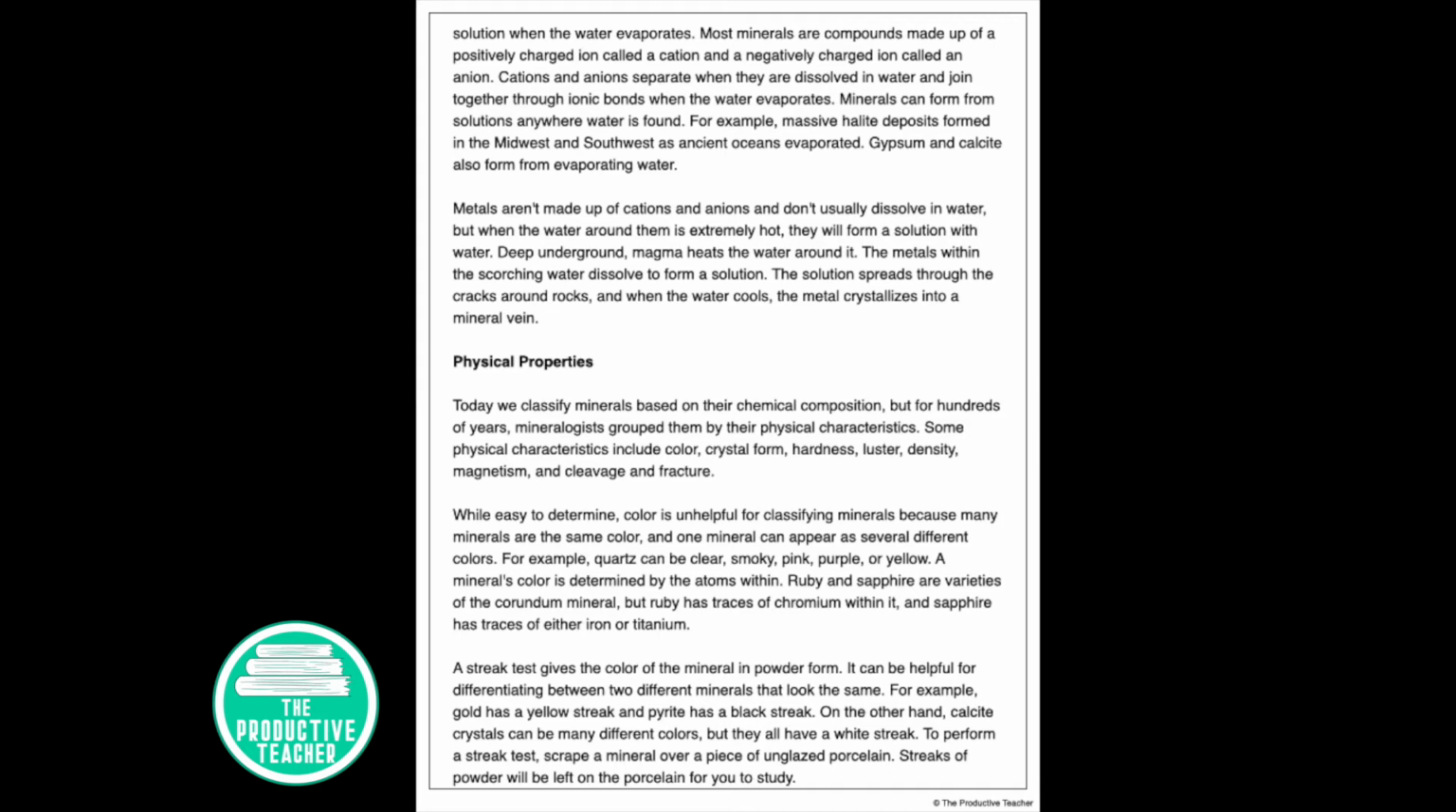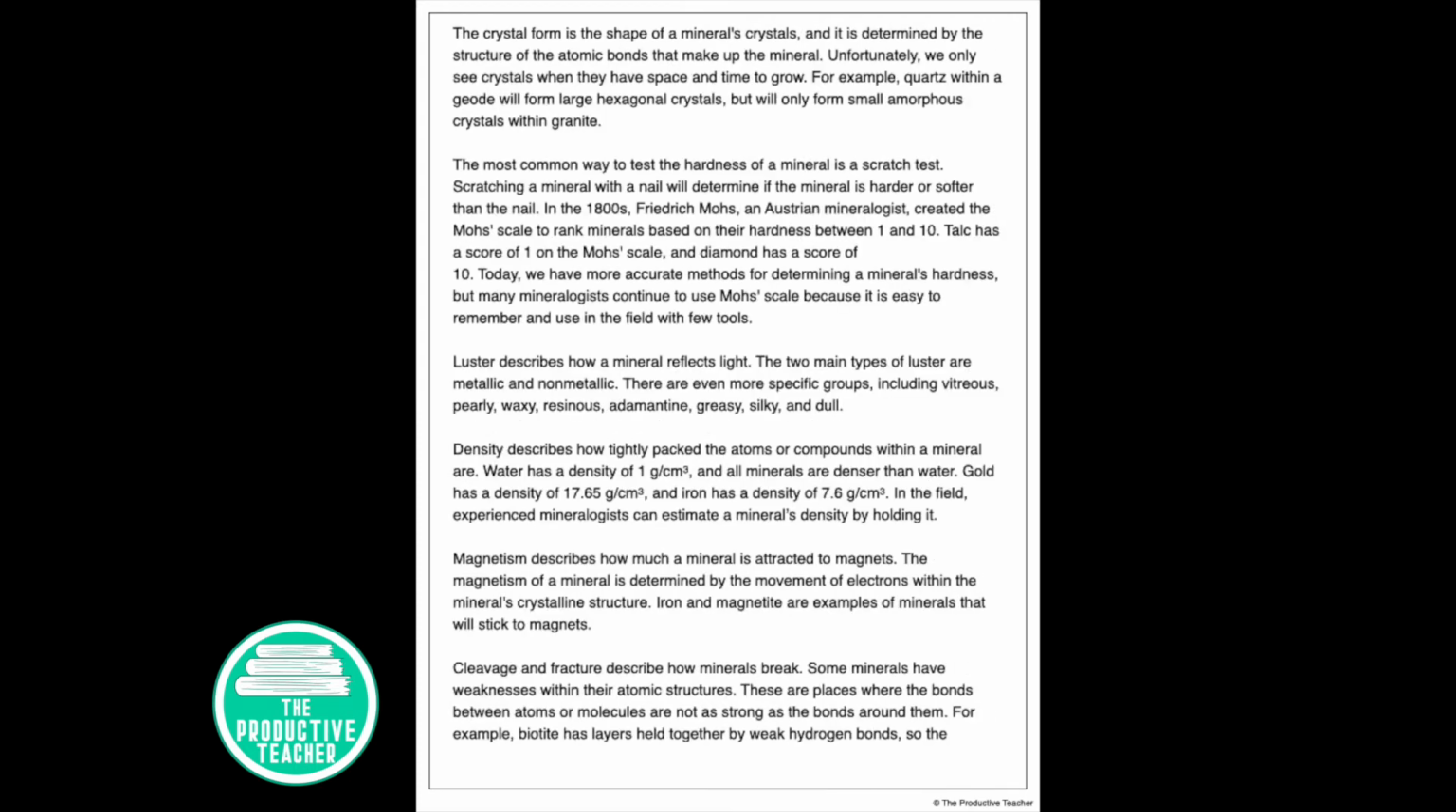To perform a streak test, scrape a mineral over a piece of unglazed porcelain. Streaks of powder will be left on the porcelain for you to study. The crystal form is the shape of a mineral's crystals, and it is determined by the structure of the atomic bonds that make up the mineral.